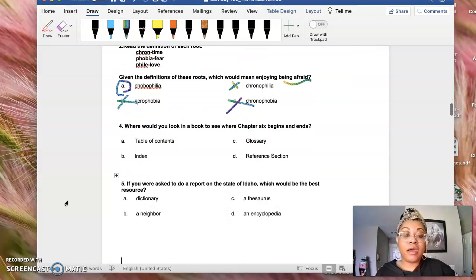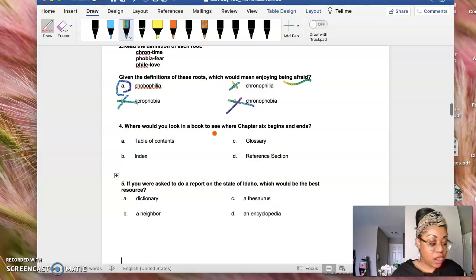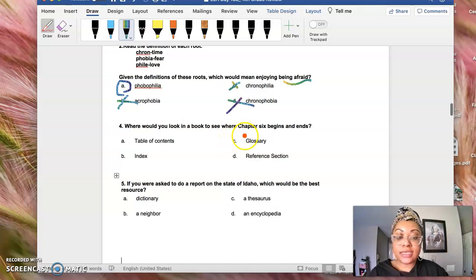All right, number 4. Where would you look in a book to see where chapter 6 begins and ends? Okay, so we know that we talked about text features, right?